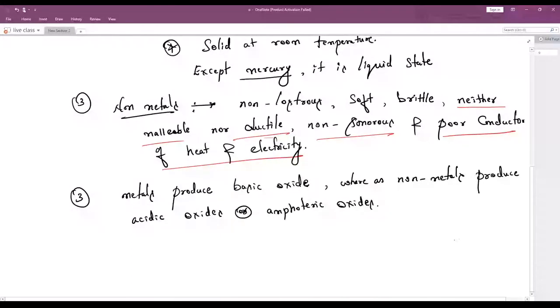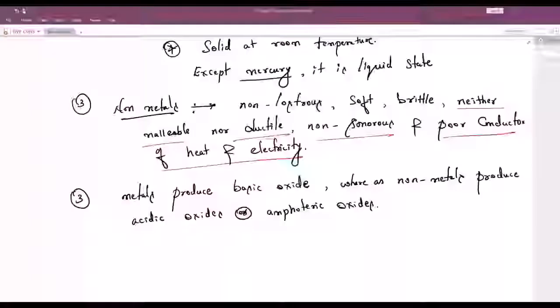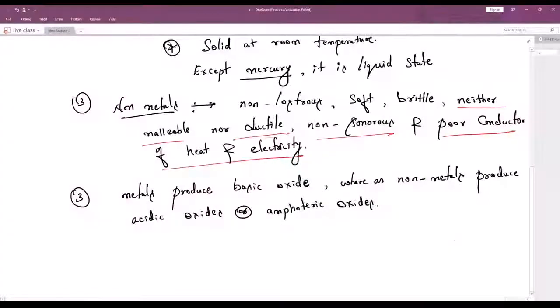So metals produce basic oxides, whereas non-metals produce acidic oxides or amphoteric oxides.